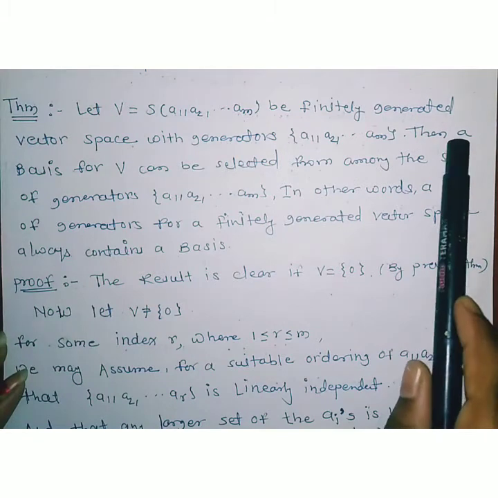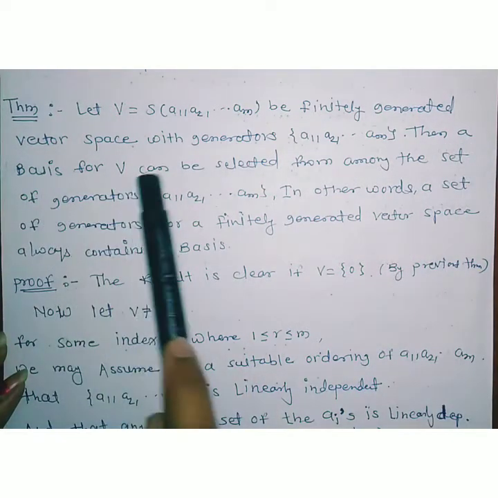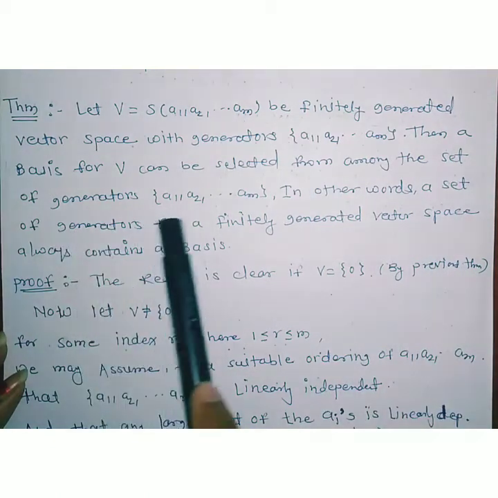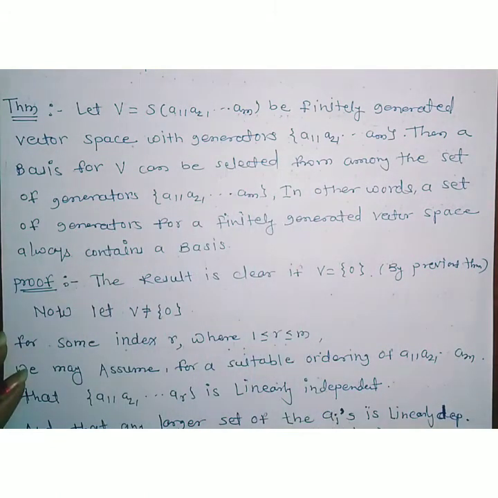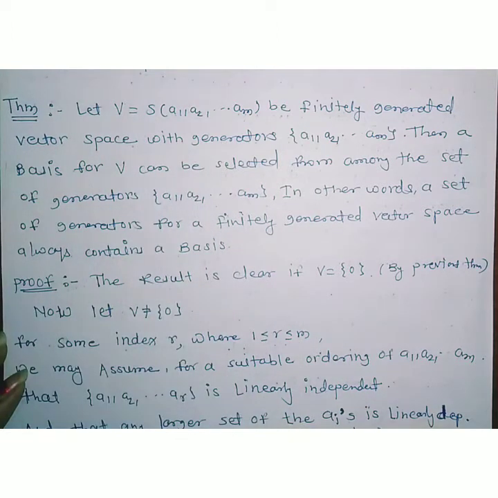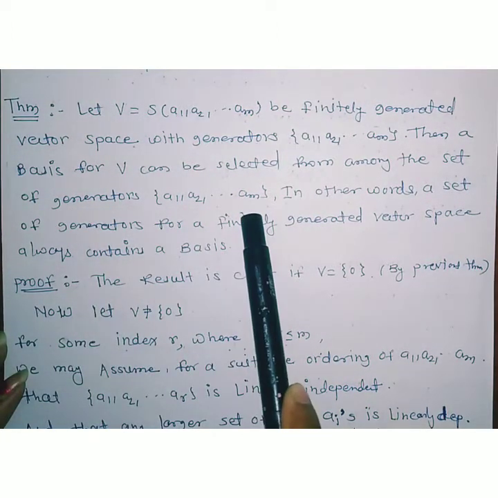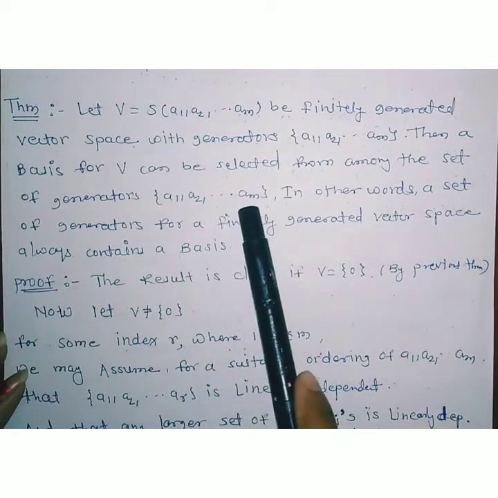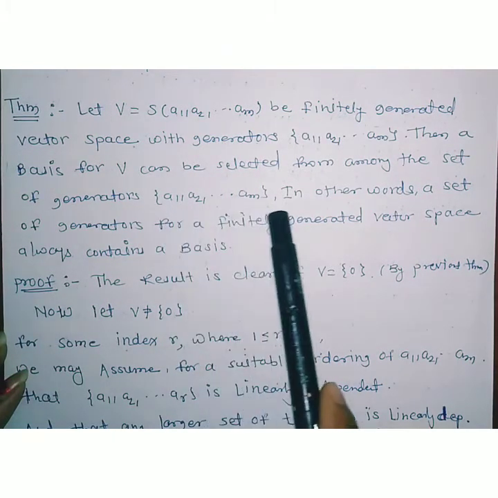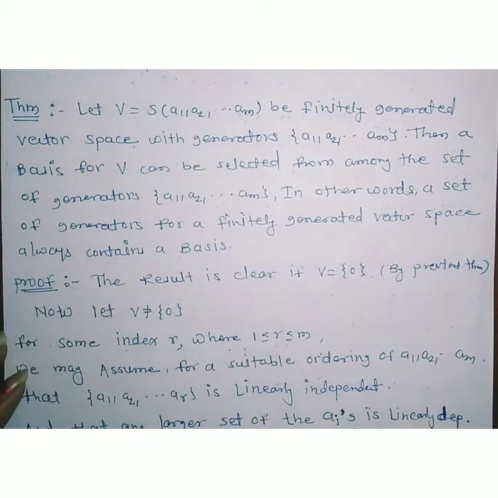Then what do we have to show? That a basis for V can be selected from among the set of generators a1, a2, ..., am. We have to show that a basis of the vector space V can be selected from those generators, that is, a subset of these generators can form a basis of the vector space.